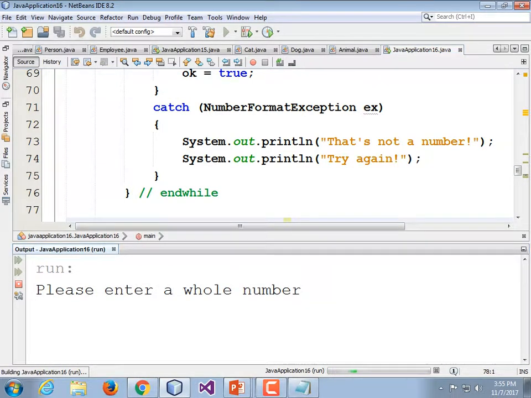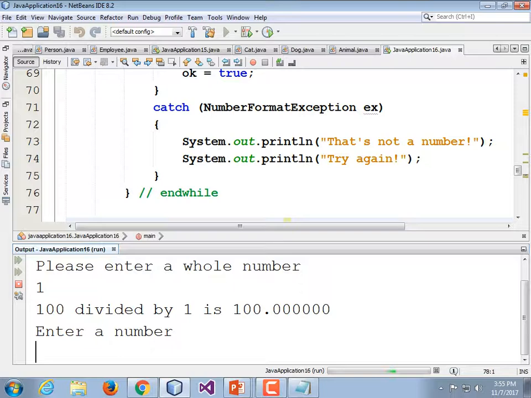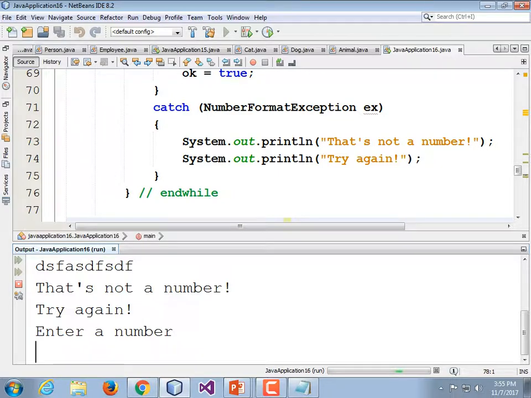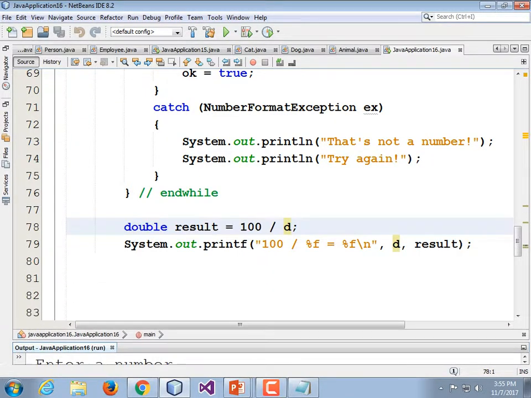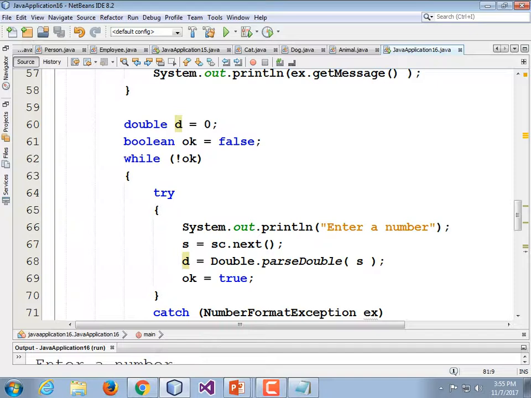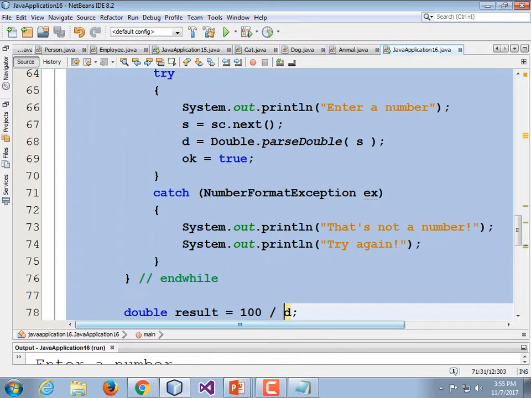So the first one wants a whole number. I'm going to type in a whole number. Enter a number. This one doesn't specify a whole number, but I'm going to type in garbage. Try again. That's not a number. Enter a whole number. OK. 100 divided by 10.0 is 10.0. OK, so that works.